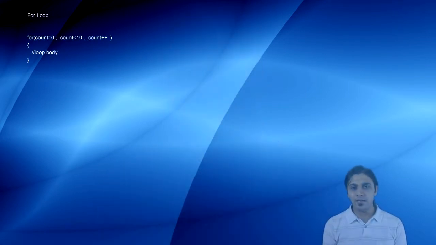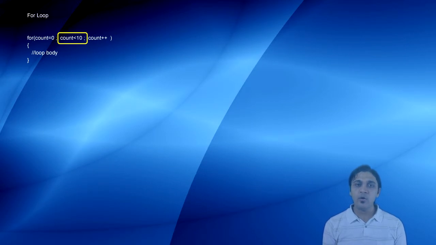The syntax differs a little bit from the while loop. Where we write the condition in the while loop, here we have three parts: initialization, condition and modification, separated by semicolons. The initialization part is used to initialize the value of the variable which we use for the condition, say count equal to 0. Next we write a condition.